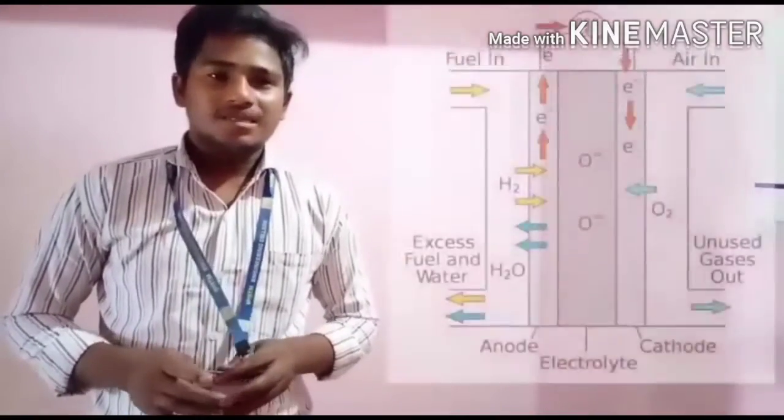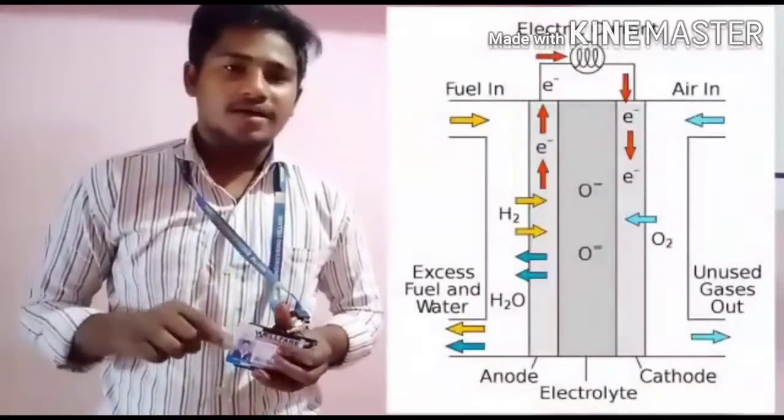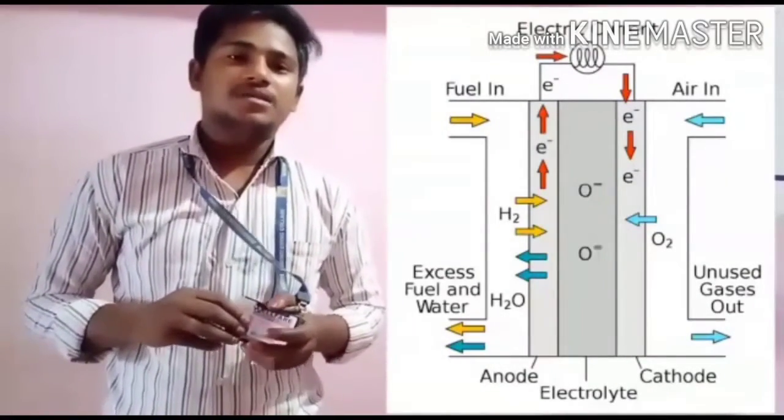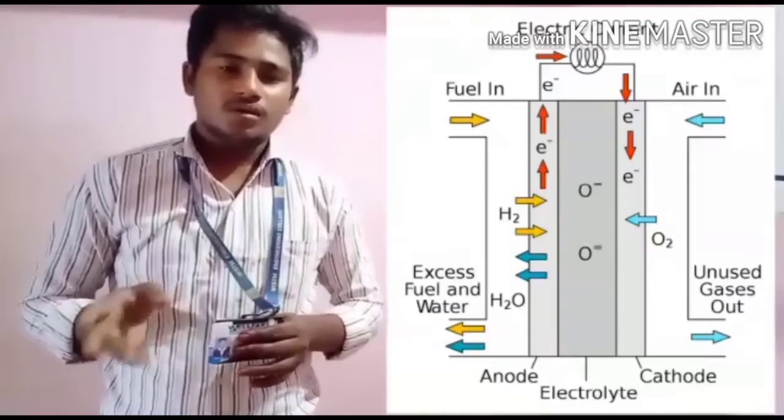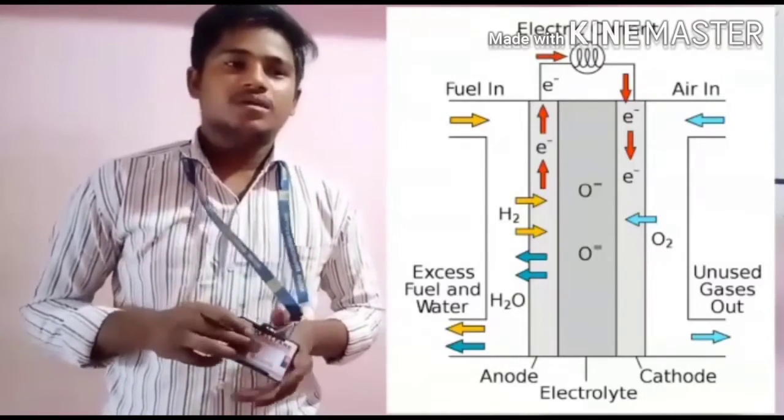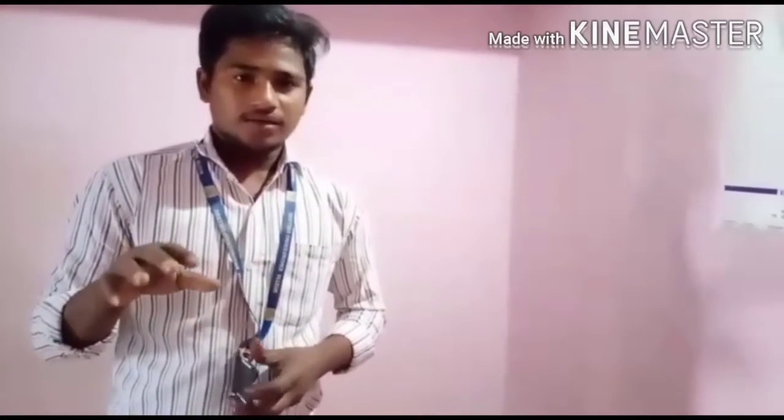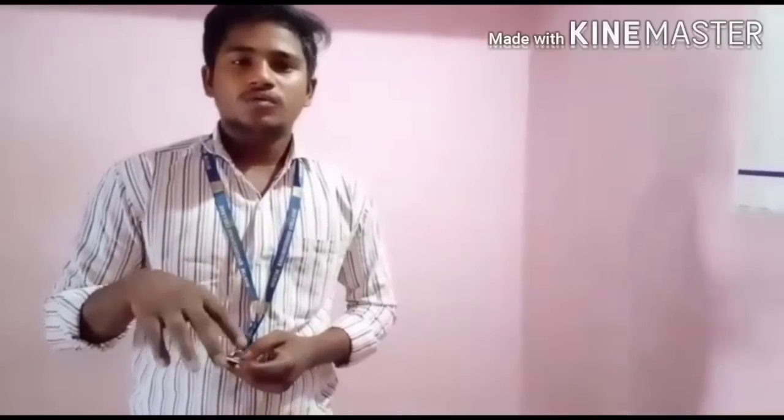Working principle based upon the oxygen pressure differential between cathode and anode. At the cathode, high pressurized oxygen is given, and low pressure oxygen is given at the anode side with the fuel. Charged oxygen ions move from cathode to anode through the electrolyte, and negative electrons move from anode to cathode through the external electrical circuit.